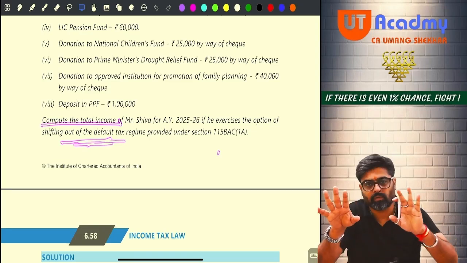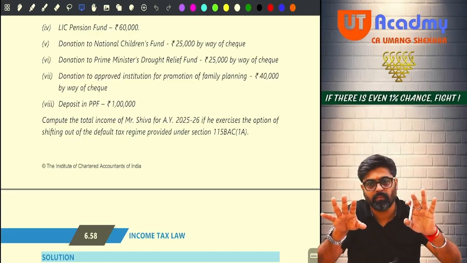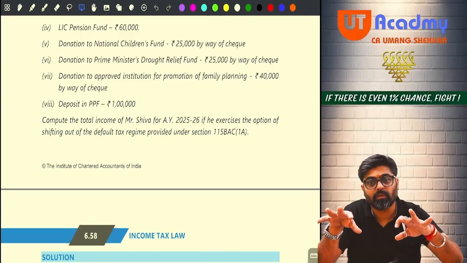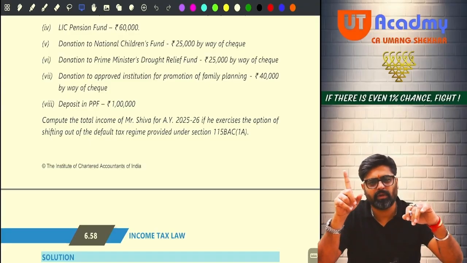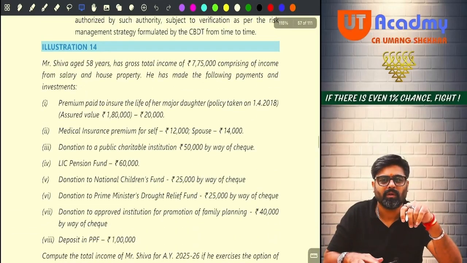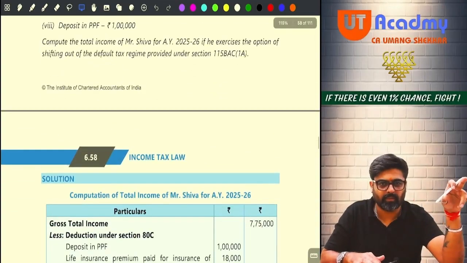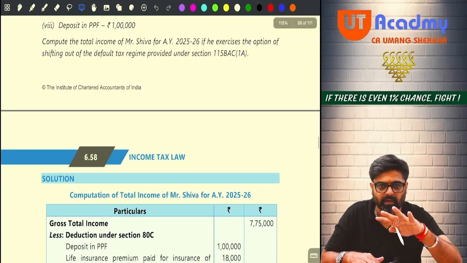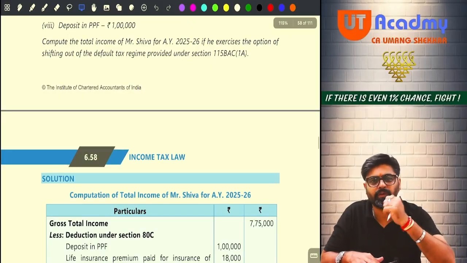Now, do you know how to calculate total income? Do you know the process? First calculate salary, then house property. So ask the question: the examiner is telling me to calculate total income. So to calculate the total income, I need to first calculate salary.